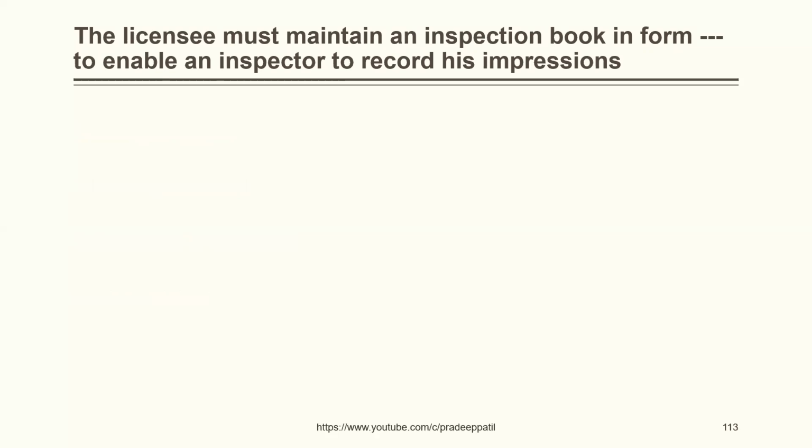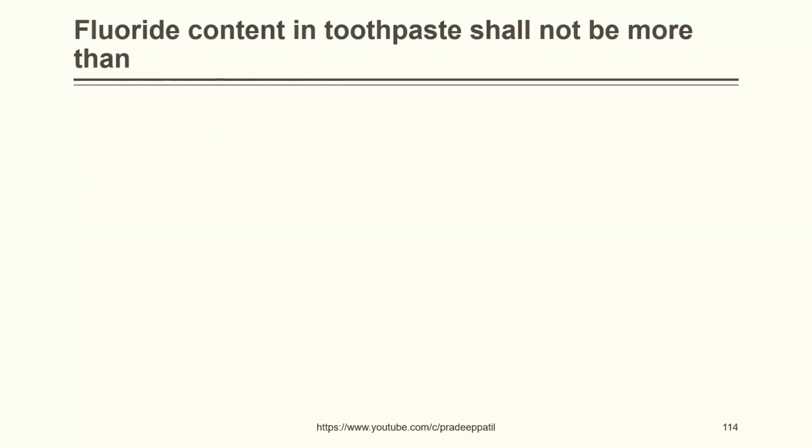The licensee must maintain an inspection book in form number dash to enable an inspector to record his impressions. 15, 25, 35, 45. The correct answer is 35. The book must be kept in 35 form. Fluoride content in toothpaste shall not be more than 100 ppm, 10 ppm, 1000 ppm, 1 ppm. The correct answer is 1000 parts per million. Any toothpaste containing more than 1000 parts per million would not be considered fit.